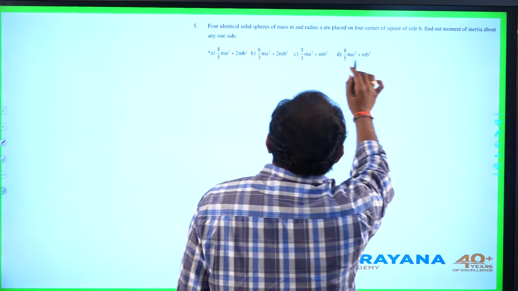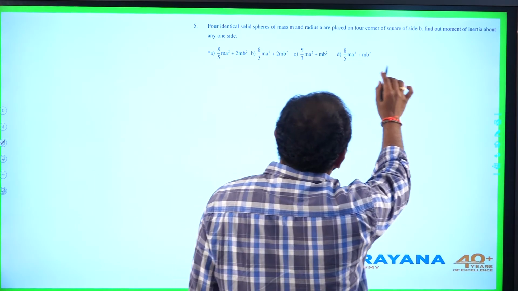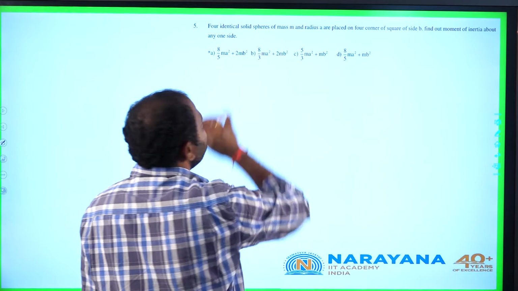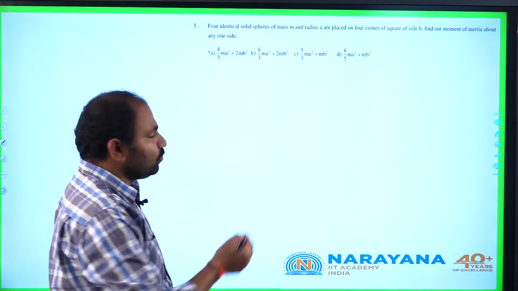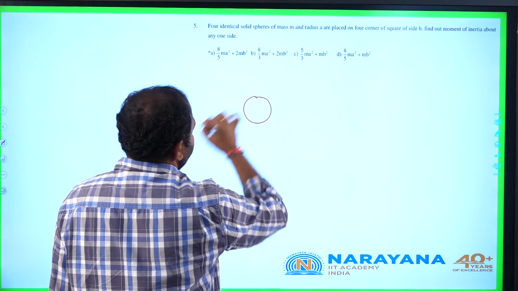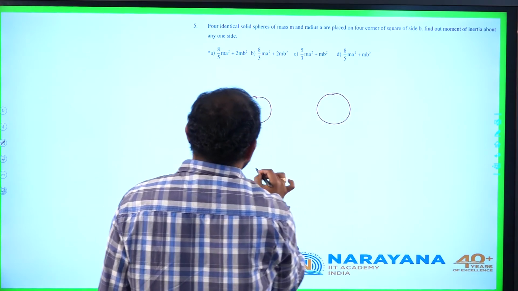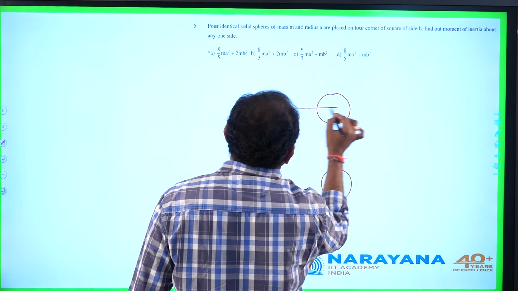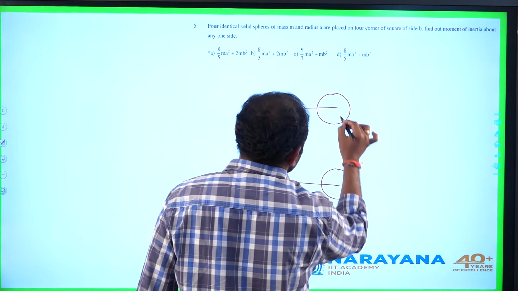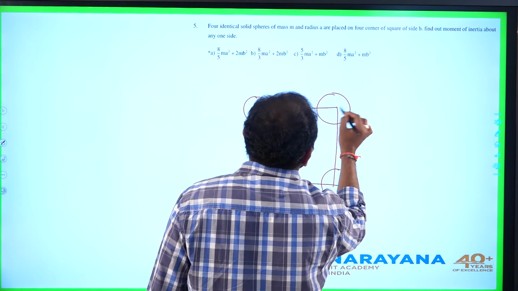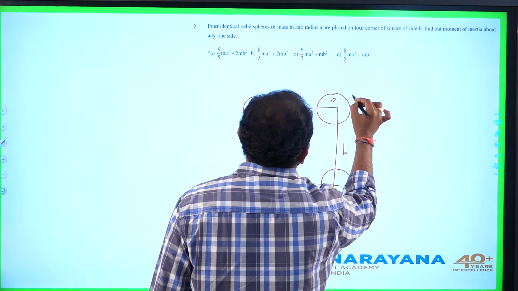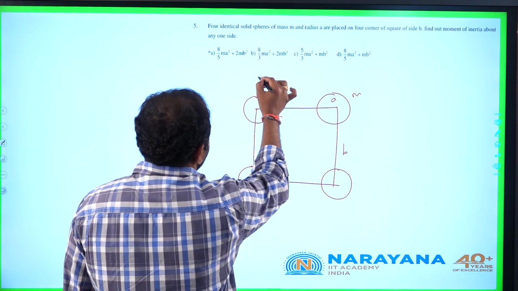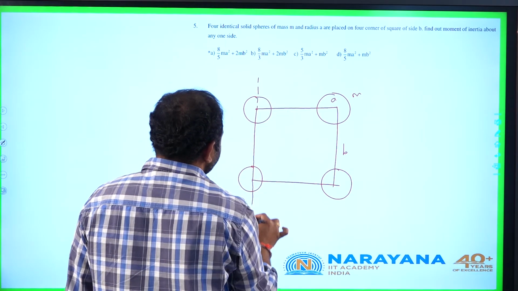Four identical solid spheres of mass m and radius a are placed on four corners of a square of side b. Find out moment of inertia about any one side. It is also a simple question. Let us draw the diagram. These are four identical solid spheres, each of radius a, placed at the corners of a square of side b. Each sphere is having radius a, mass of each sphere is m. Let us try to calculate its moment of inertia about this side. All sides are equivalent. About any side we can calculate.